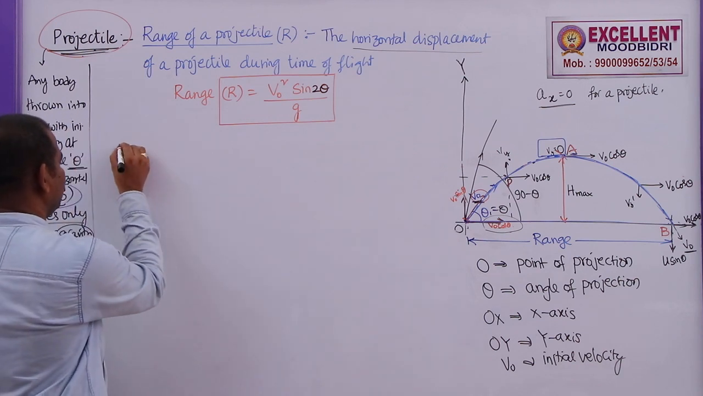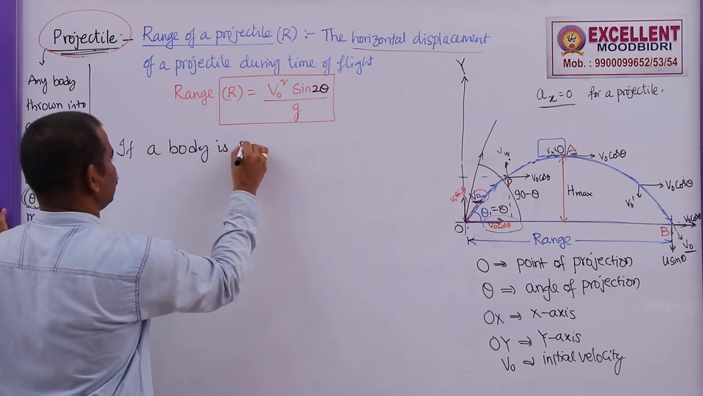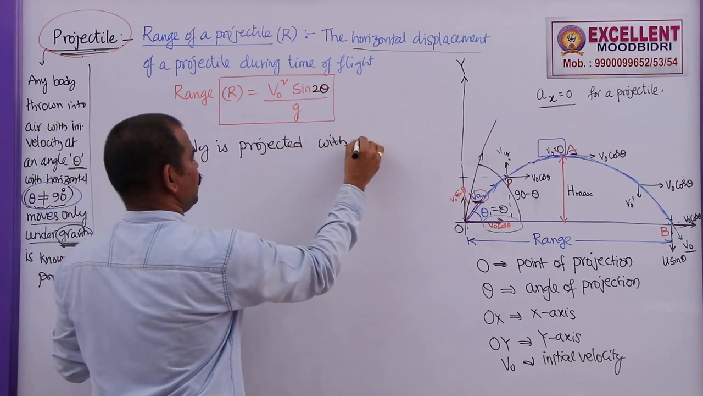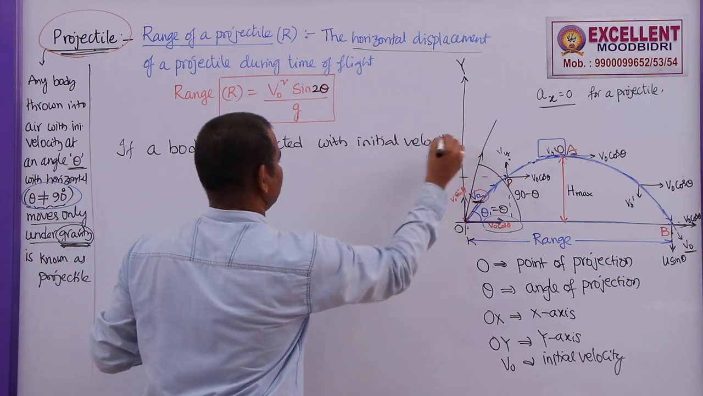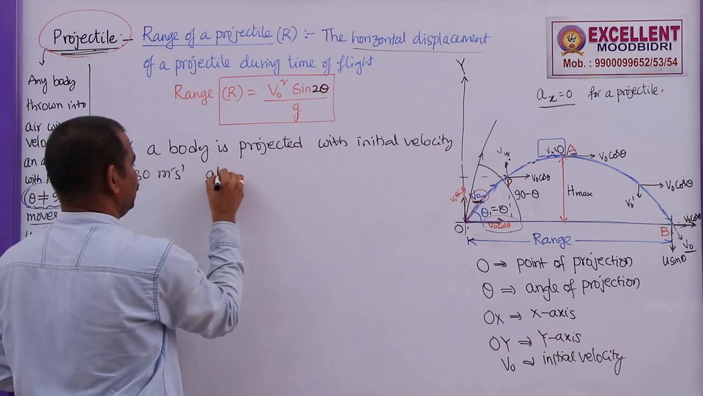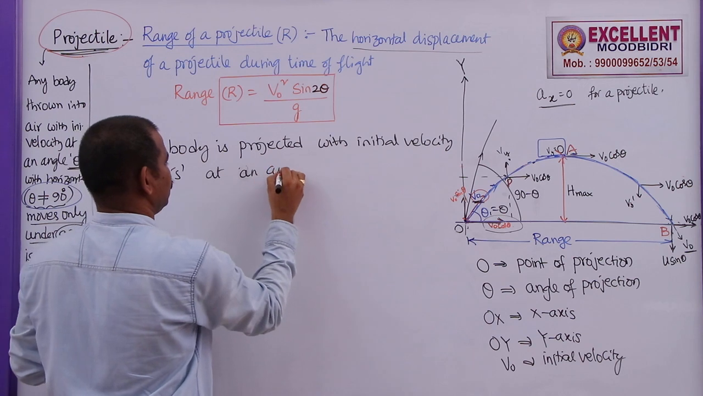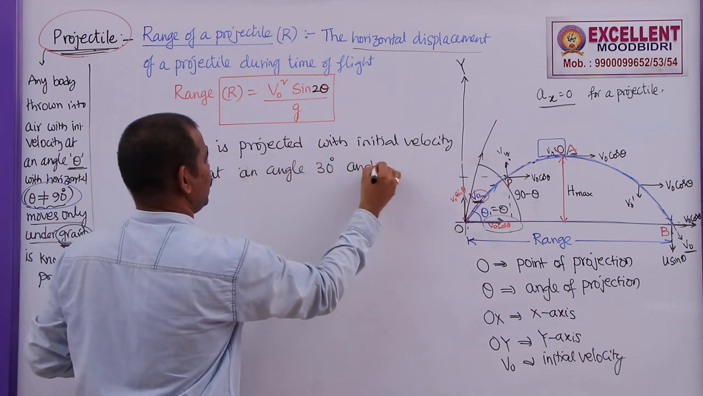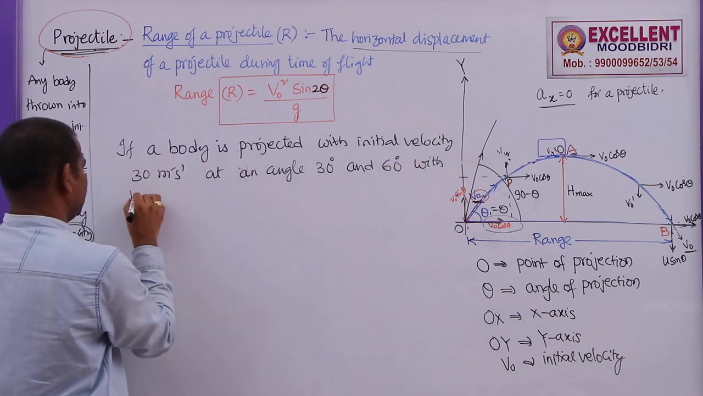Now, if a body is projected with the initial velocity 30 meter per second at an angle 30 degrees and 60 degrees with horizontal.